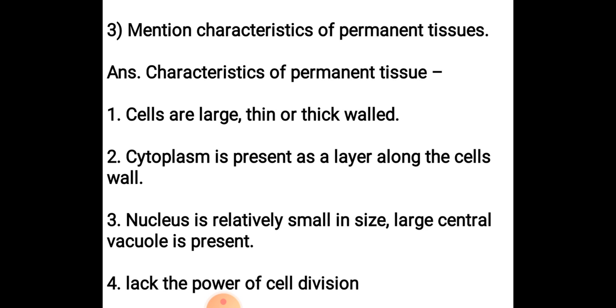Next question, mention characteristics of permanent tissue. So a few characteristics of permanent tissue are, the first is they are large, thick or thin walled both. Cytoplasm is present as a layer along the cell wall. Nucleus is relatively small. A large central vacuole is present and they lack the power of cell division.